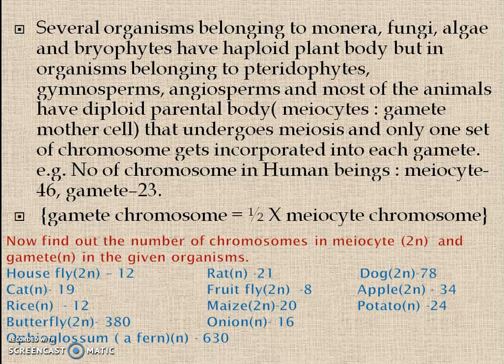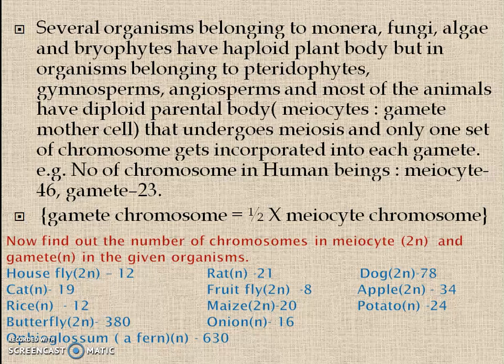But organisms belonging to Pteridophyta, gymnosperms, angiosperms and most of the animals have a diploid parental body. When the parental body is haploid, the gametes are haploid, so there is no problem. But when it is diploid, the parent body cell has to undergo meiosis, so that reduction division takes place and haploid gametes are produced from the diploid parental body.